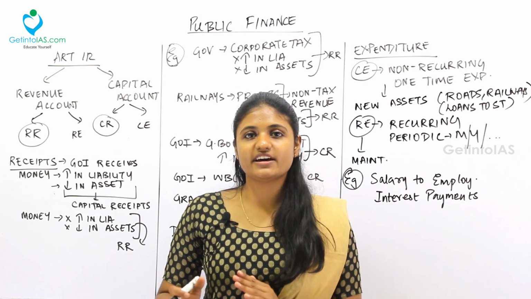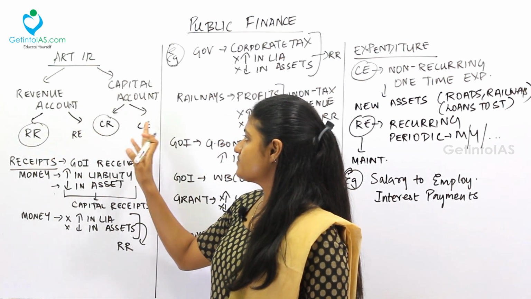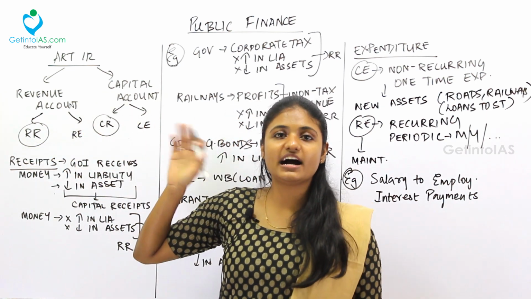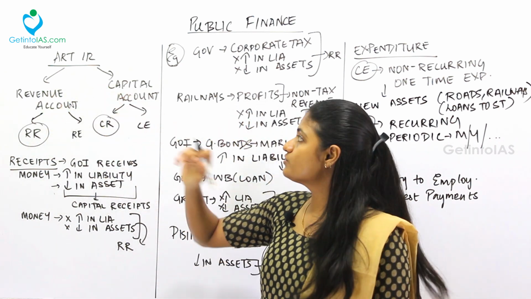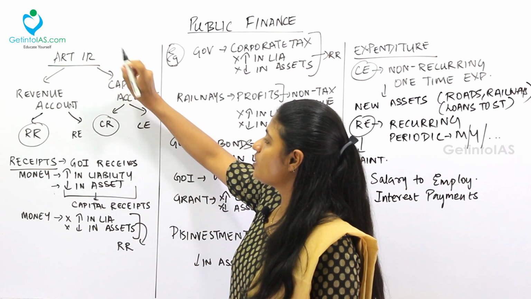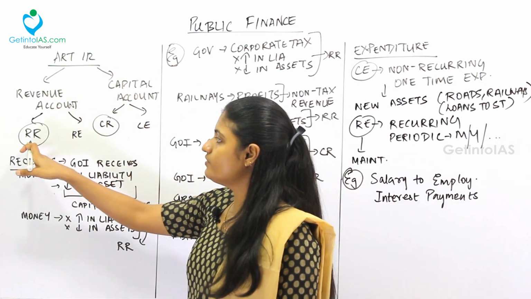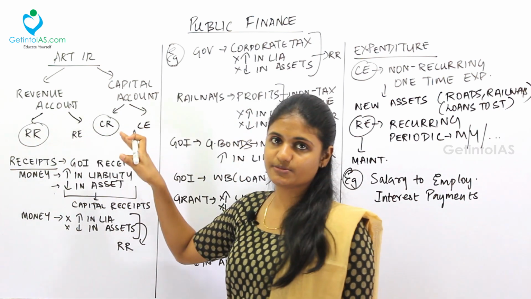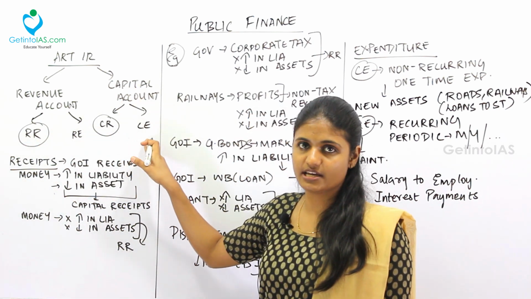So now let's revise the revenue expenditure, revenue receipts, capital receipts and capital expenditure. Under Article 112 we have the revenue account and the capital account. This is for the central government. For the state government we have another article, as we saw earlier. Under the revenue account, we have the revenue receipts and the revenue expenditure. Under the capital account, we have the capital receipts and the capital expenditure.